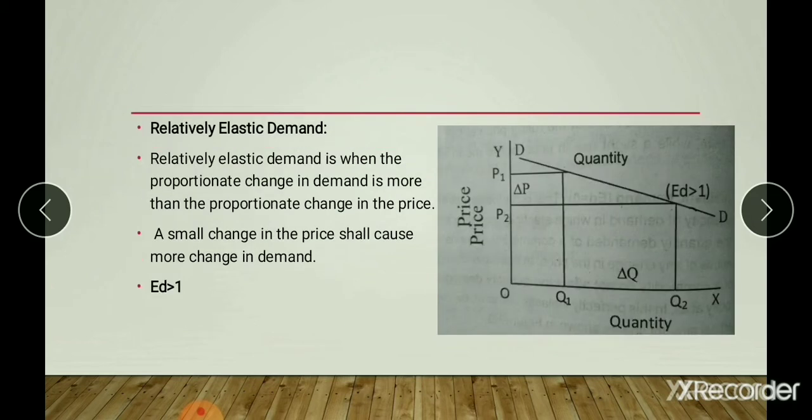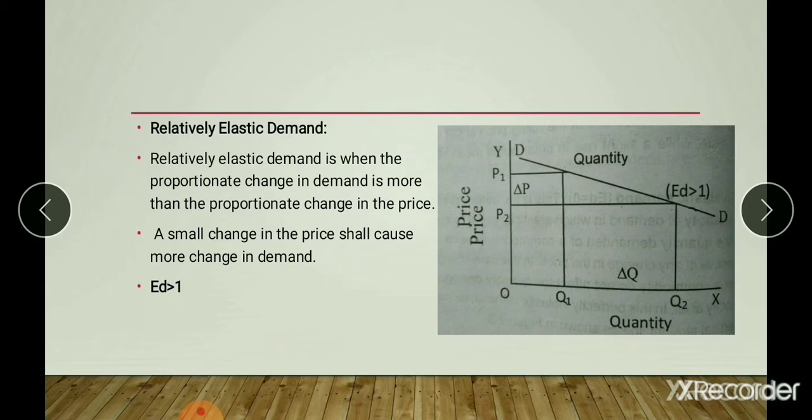So let us move on to the next topic, relatively elastic demand. Demand for a good is said to be relatively elastic, or elastic, if the price elasticity of demand for it is greater than 1.